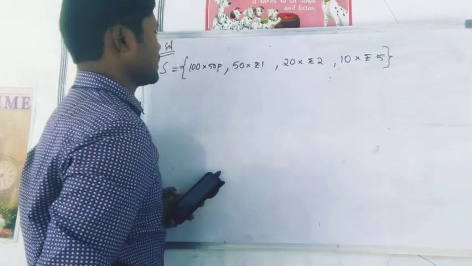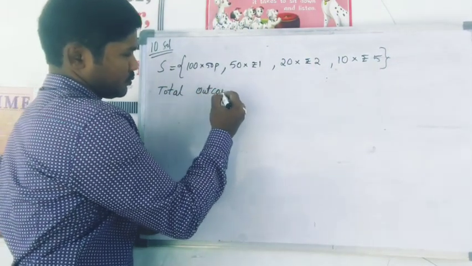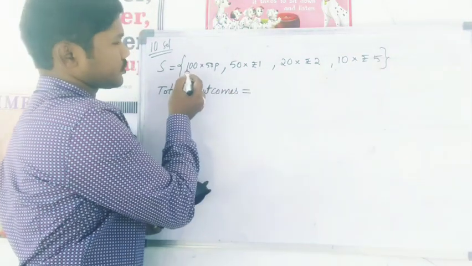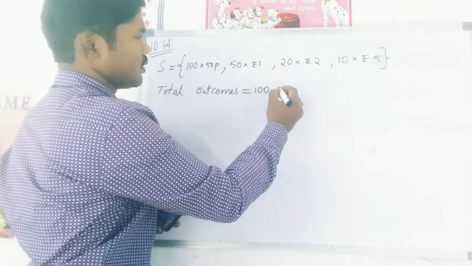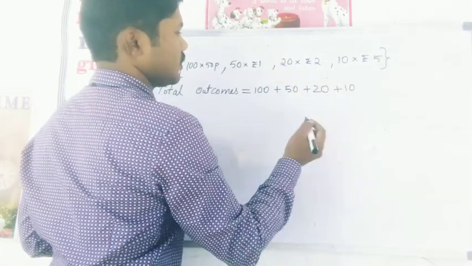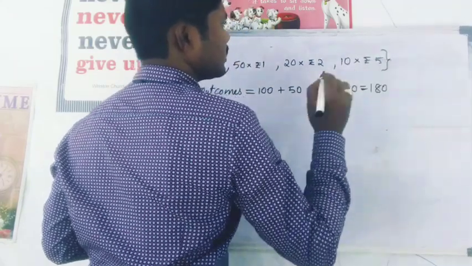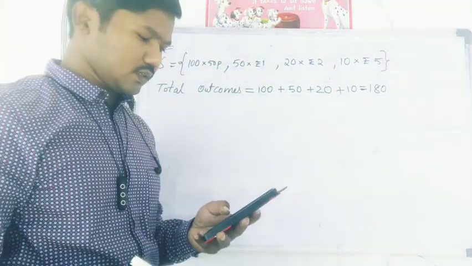Okay, this is the sample space. So total outcomes are 100 plus 50, 1 rupee plus 20, 2 rupees plus 10, that is equal to 180 coins in the piggy bank completely.